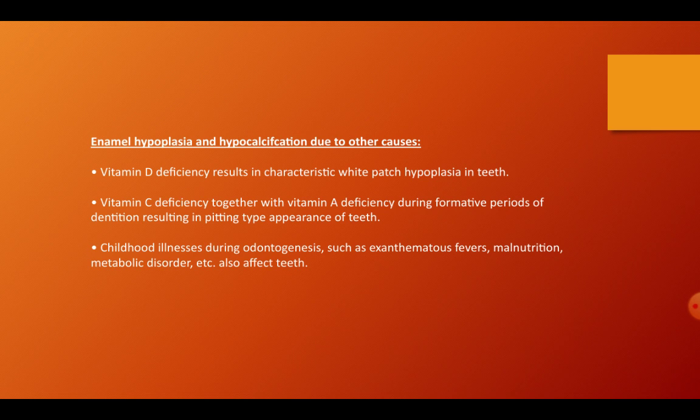Now there is also enamel hypoplasia and hypocalcification due to other causes. These other causes are: number 1, vitamin D deficiency, which causes white patch hypoplasia. Then there is vitamin C deficiency with vitamin A deficiency during formative periods of the dentition, which results in a pitting type of appearance. And thirdly, there are childhood illnesses during odontogenesis such as exanthematous fevers, malnutrition, metabolic disorder, etc. that also affect teeth.